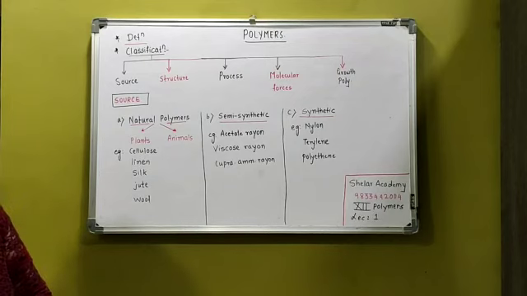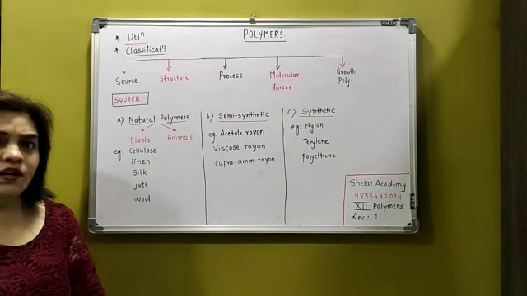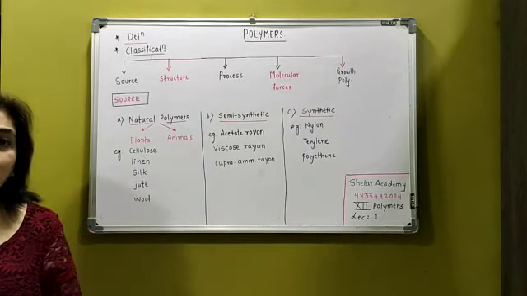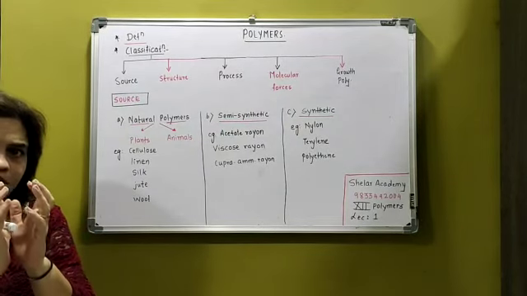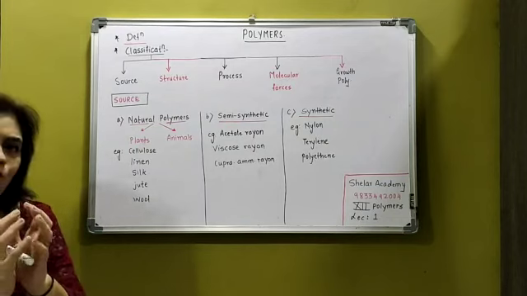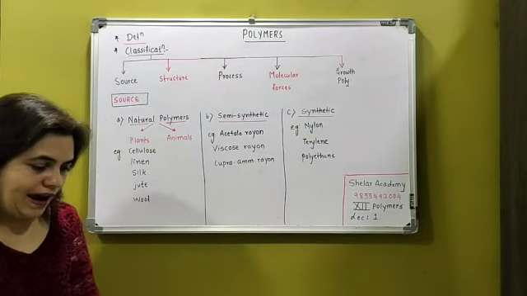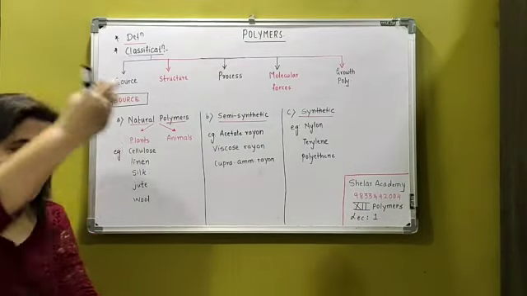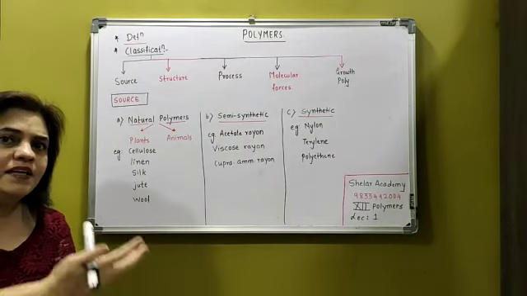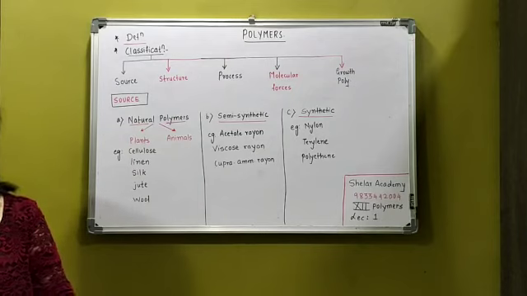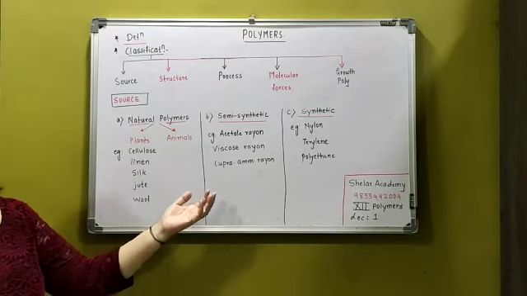I repeat, the natural polymer is dissolved in a suitable solvent. एक natural polymer मैंने लिया, for example, cellulose, and I dissolve it in a suitable solvent and it is regenerated. मैंने उसको वापस लिया, regenerated from it. That is called semi-synthetic.